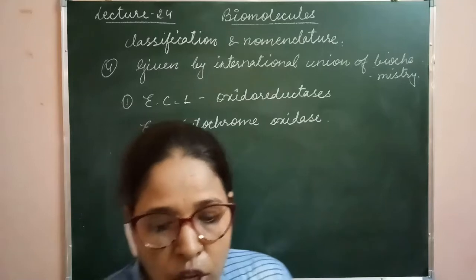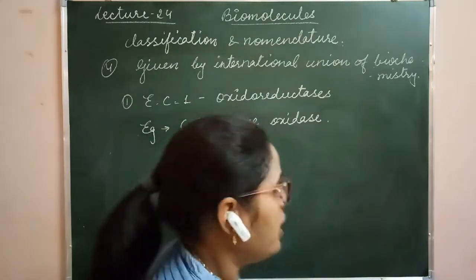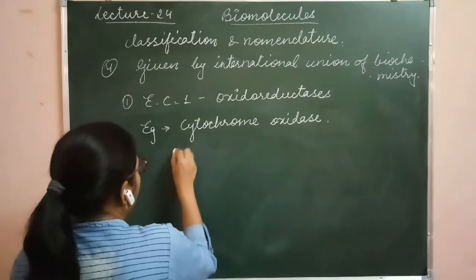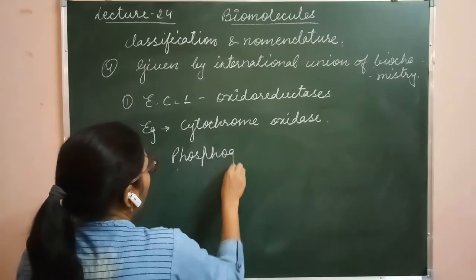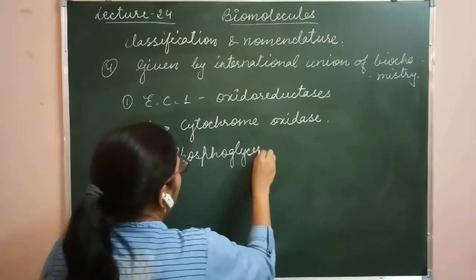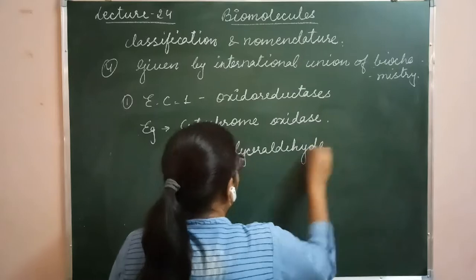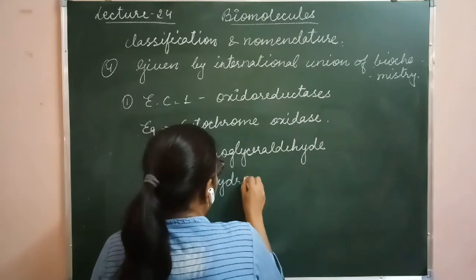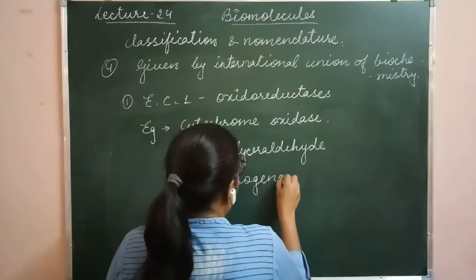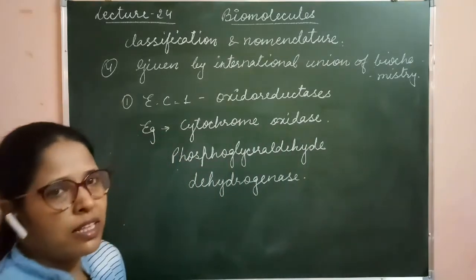Second one is phosphoglyceraldehyde dehydrogenase. Clear? So this is also an example of an oxidoreductase enzyme.